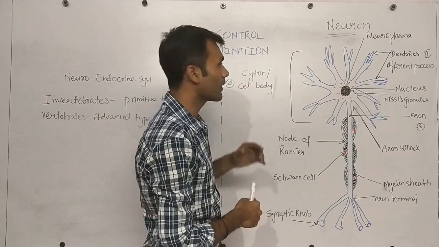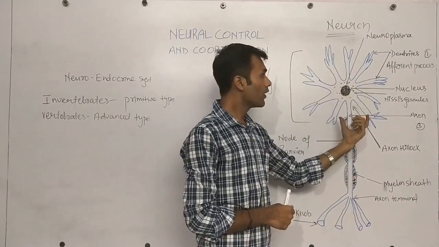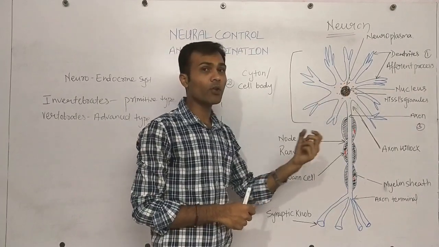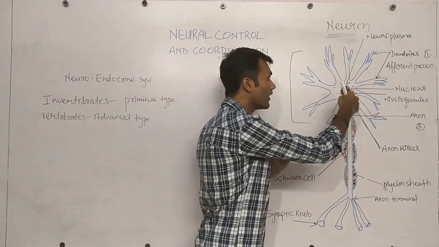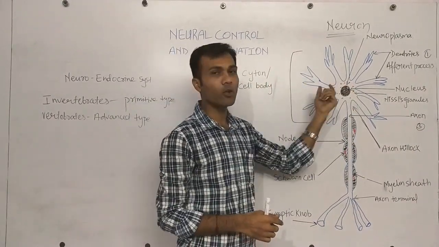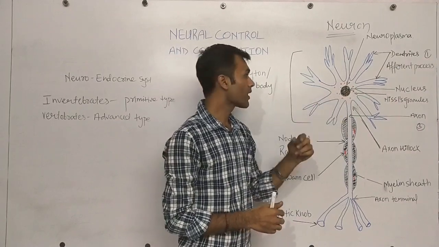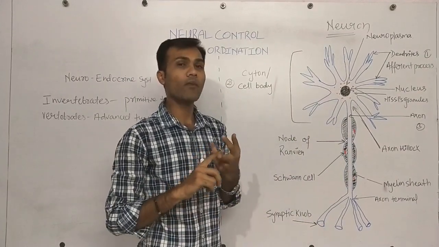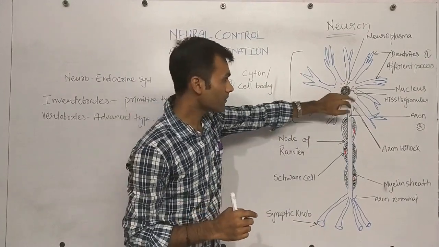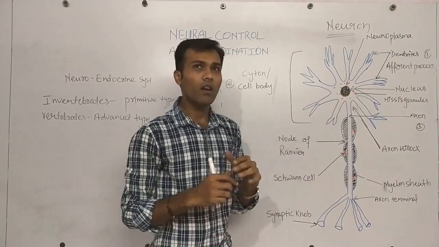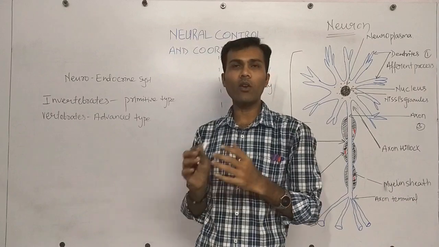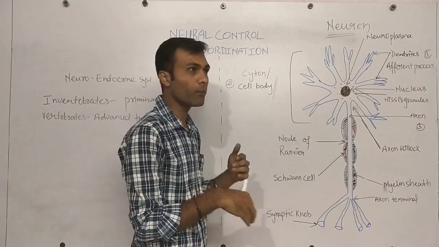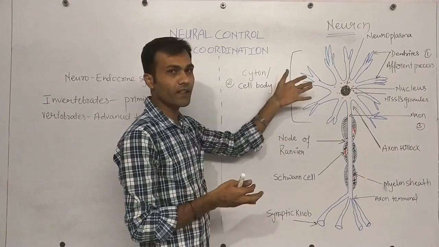Coming to the cyton or cell body, this is the main part of the neuron. It consists of a larger, distinct nucleus surrounded by the neuroplasm. The cytoplasm inside the neuron is called neuroplasm. Along with this, it also contains several Nissl's granules, mitochondria, Golgi bodies, rough endoplasmic reticulum, etc. Nissl's granules are irregular masses of rough endoplasmic reticulum, which are probably responsible for the synthesis of protein inside the neuron.